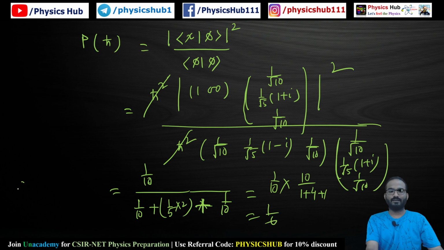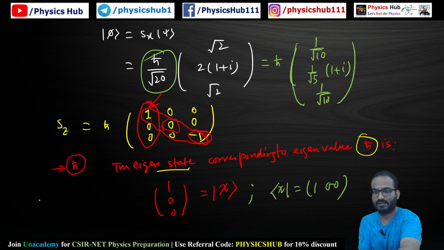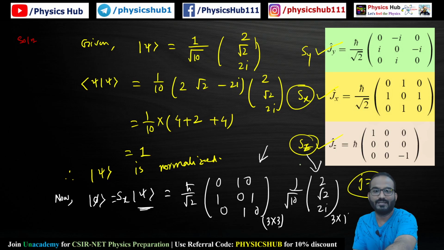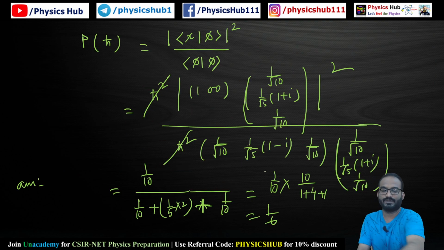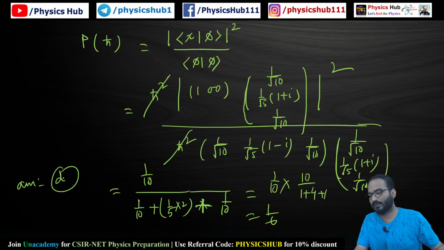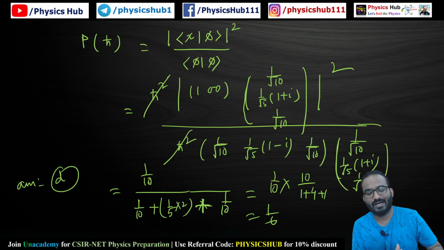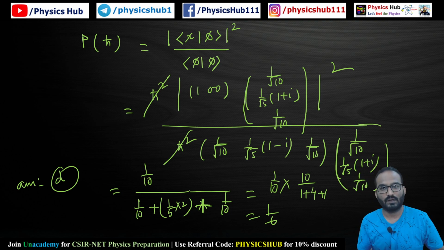So it is correctly matching with an option. Let's see which option it is matching with. It is matching with option D. So option D is the correct option for this question. This is a common type of problem. In the NET exam also you can expect this type of question. And I hope using the quantum mechanical postulate you can easily solve this kind of problem. I hope I have explained each and every portion of it. If you have any question regarding the solution, you can let me know in the comment section.